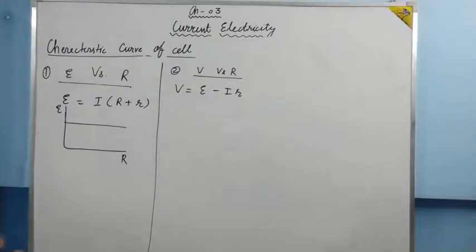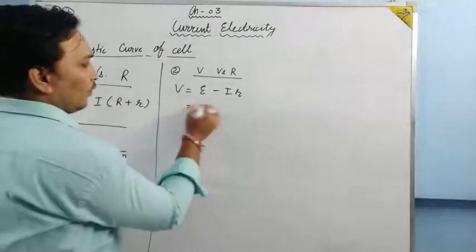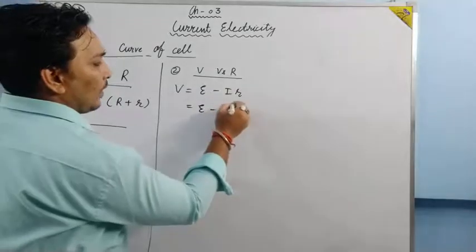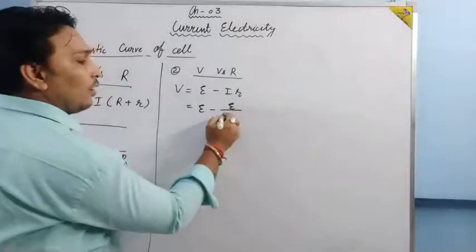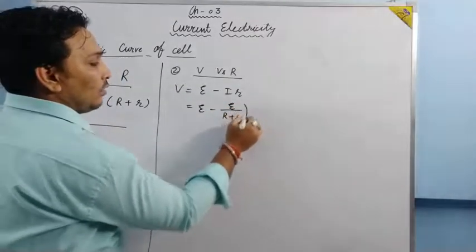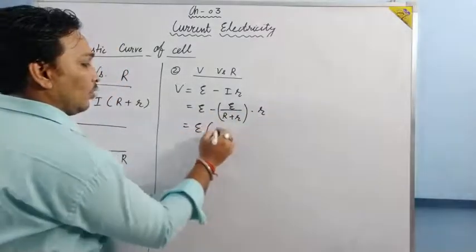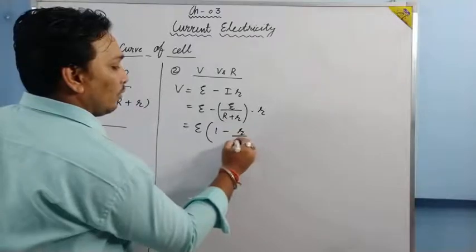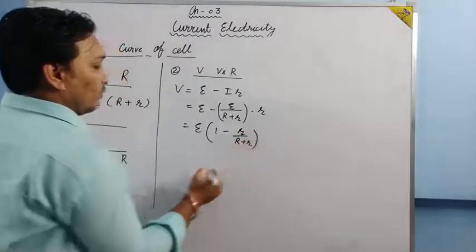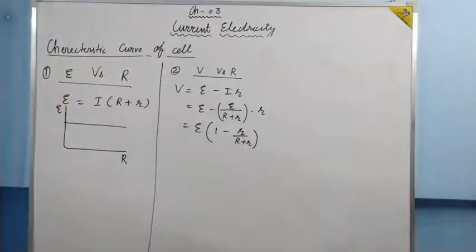V is equal to E minus Ir. For I we can write E upon R plus r. E we can take common. So in bracket we are going to have R upon R plus r. Basically I wanted to eliminate capital I.